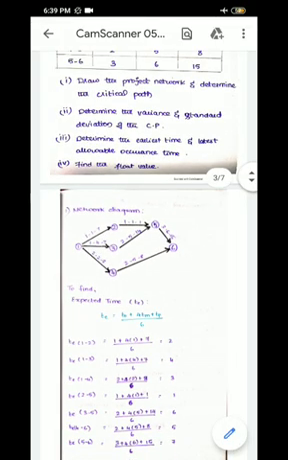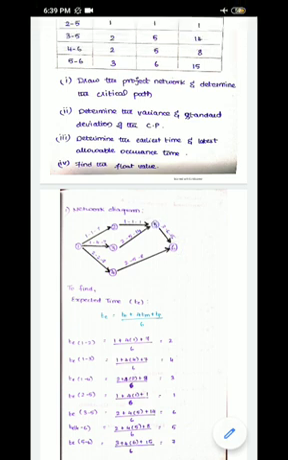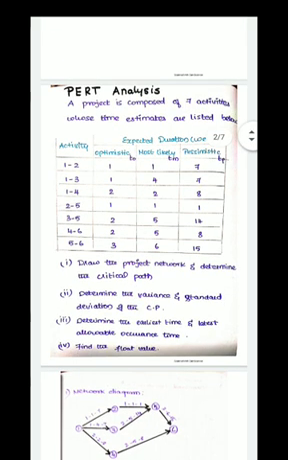For this sum, the float values of 1 to 3, 3 to 5, 5 to 6 will be 0. It will actually confirm that your problem is correct and whatever you have derived is a correct one. So let's see, PERT analysis problem.